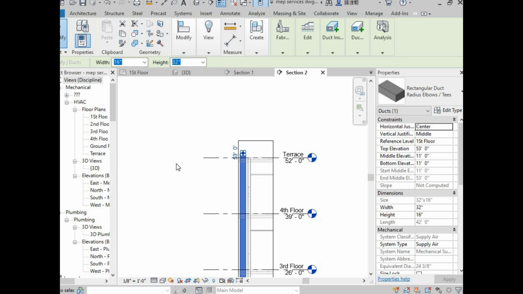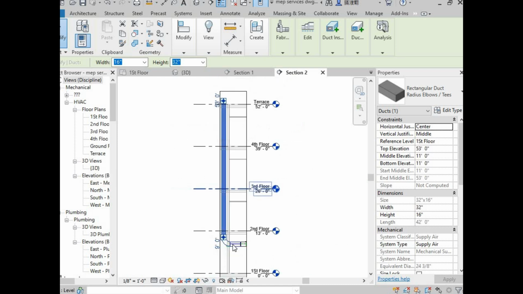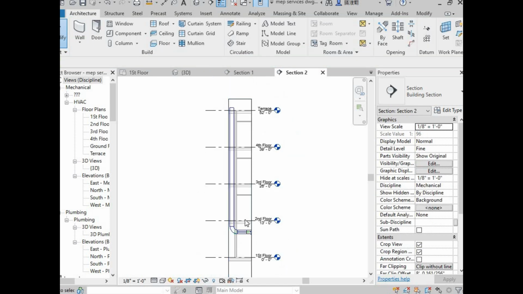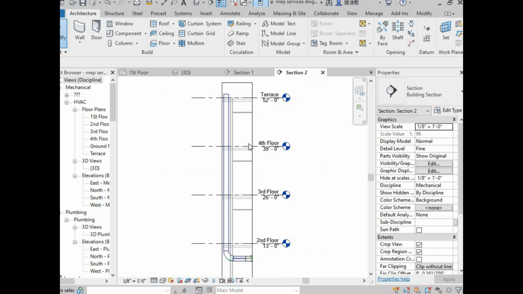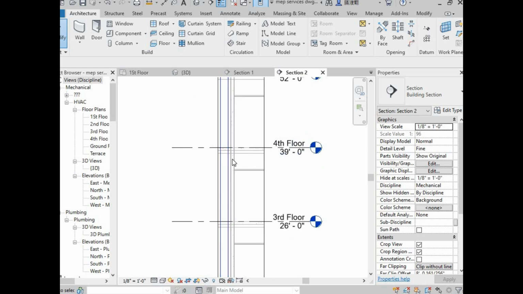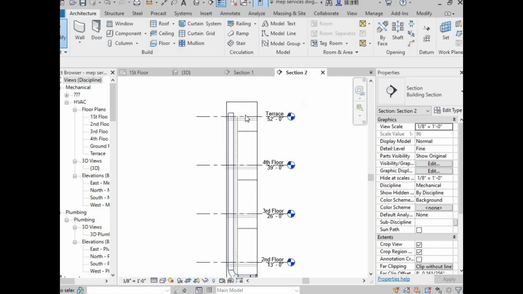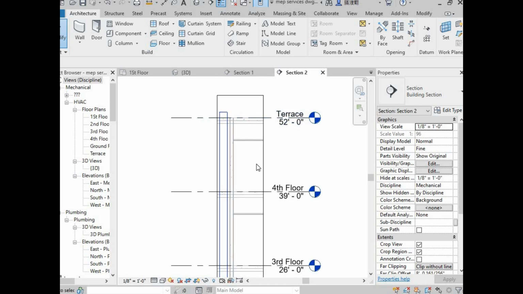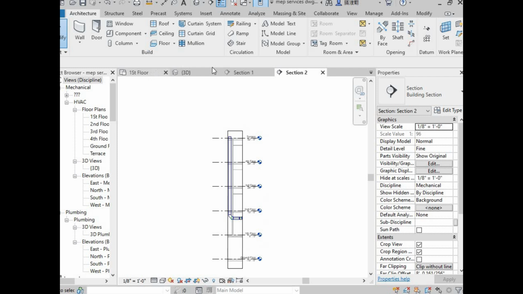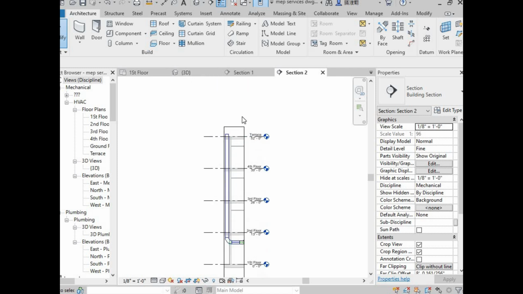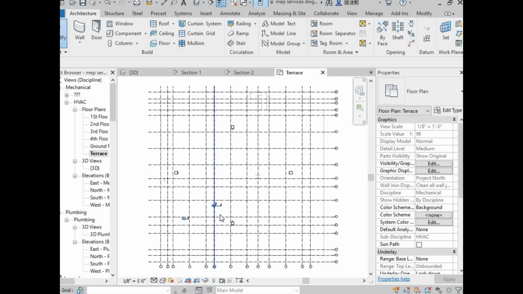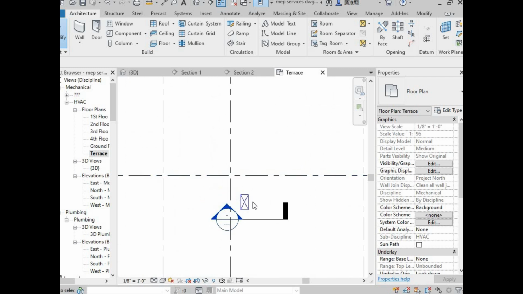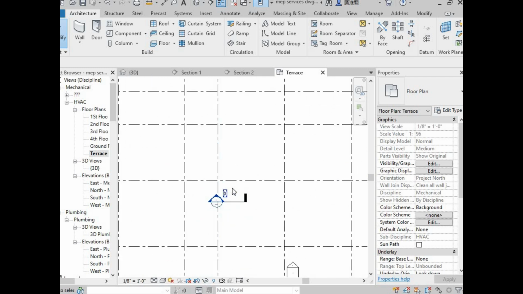So now I'm going to the terrace level, and the other ducts which are on other floors, like the third floor duct, will be connected here with a horseshoe fitting, and another duct at the fourth floor connected here with the horseshoe fitting. And now here I'm going to terrace level, and here is the duct which we have created.